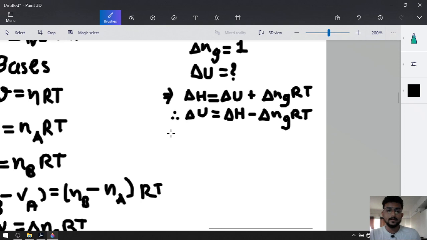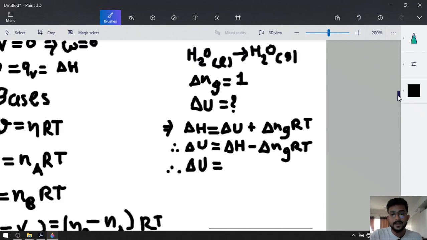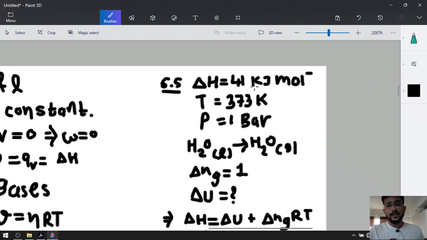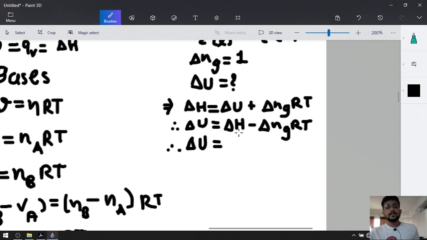Okay, so delta H is equal to 41 kilojoule per mole, but we want joule, not kilojoule. That's why delta H will be converted into joule from kilojoule. So multiplied by 1000, our answer will be 41,000.